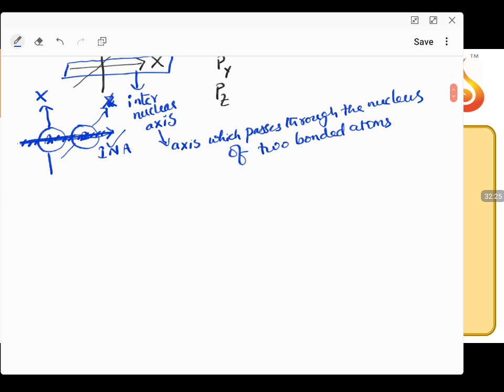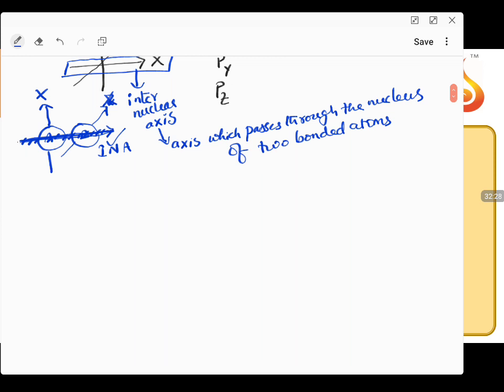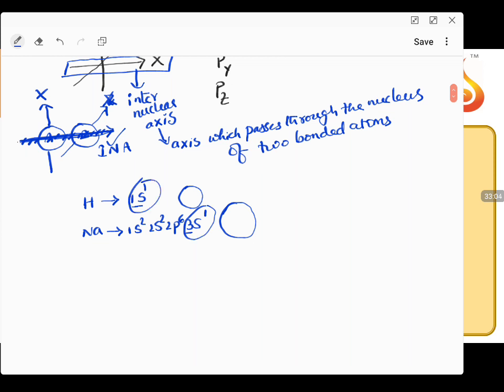Going forward, if you have hydrogen, the electronic configuration of hydrogen is 1s1. So it has only an s orbital, so it is represented with a spherical shape. Moving forward to sodium, it has 1s2, 2s2, 2p6, 3s1. When compared to 1s, 3s is a larger one, so the size will be slightly bigger, but still the shape is spherical because the outermost shell is s.